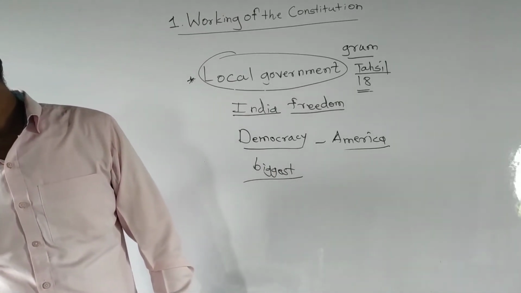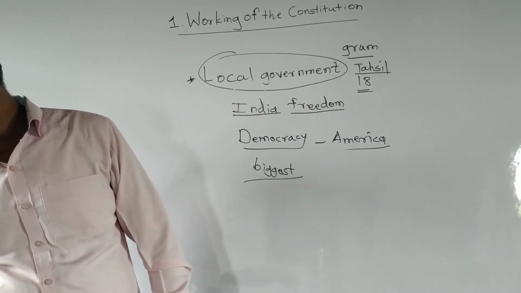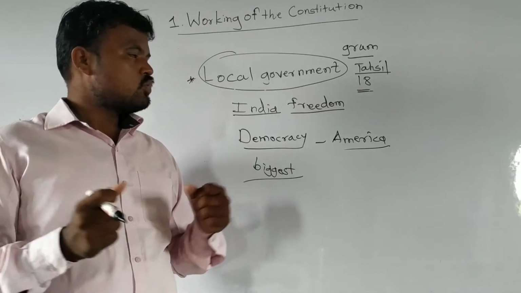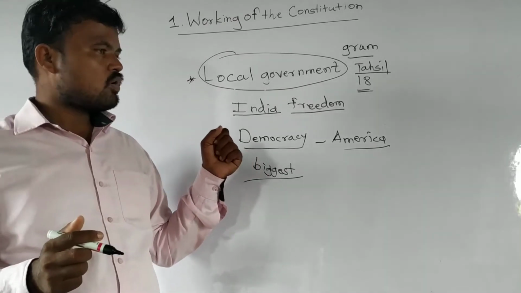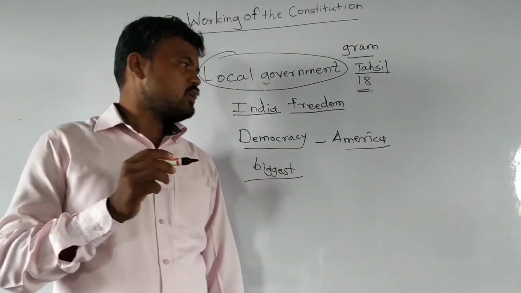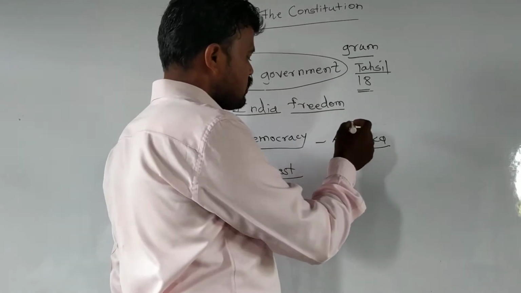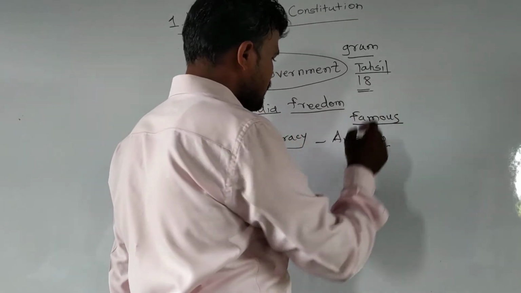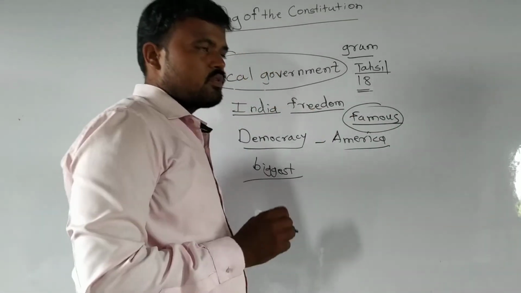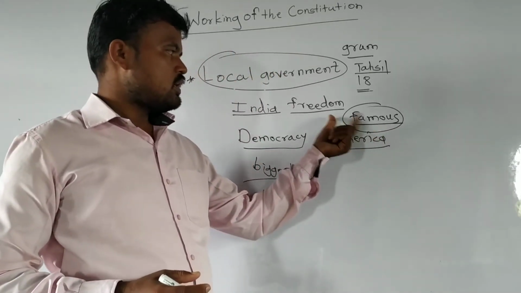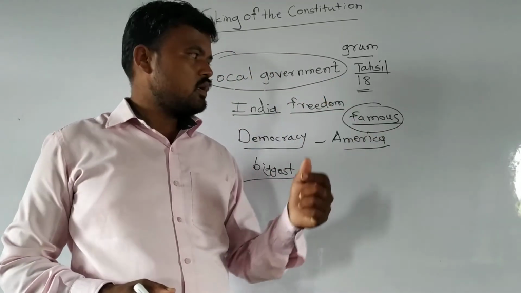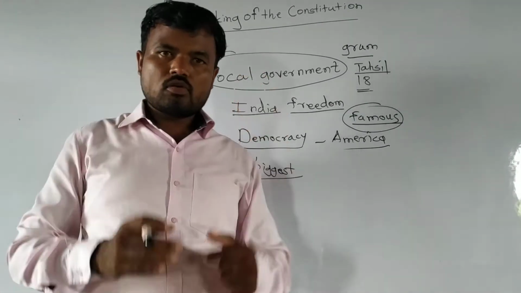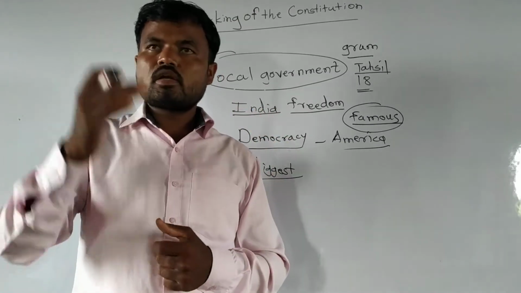The Indian Constitution has also created the governing structure, and India plays a role in international relations. The Indian Constitution has a structure which gives too much importance to India because of Indian democracy. Indian democracy is famous all over the world. Famous means it is the biggest and largest democracy. Other countries have followed Indian democracy and accepted it. So it is the biggest democracy, which gives us equality, fraternity, secularism. Different values are given to us by Indian democracy.